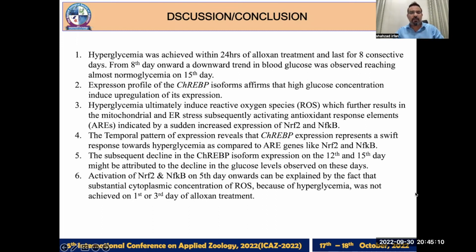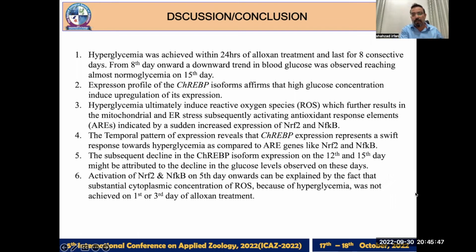Hyperglycemia was achieved within 24 hours of the single Alloxan dose and lasted for 8 consecutive days. From the 8th day onward, a downward trend in the blood glucose was observed, reaching almost normal glycemia. The expression profile of the CREB isoforms affirms that high glucose concentration induces upregulation of expression. Hyperglycemia ultimately induced reactive oxygen species, which further results in mitochondrial and endoplasmic reticulum stress.